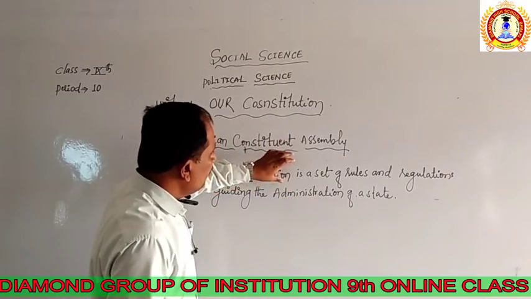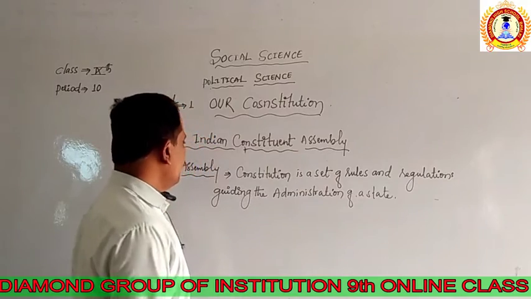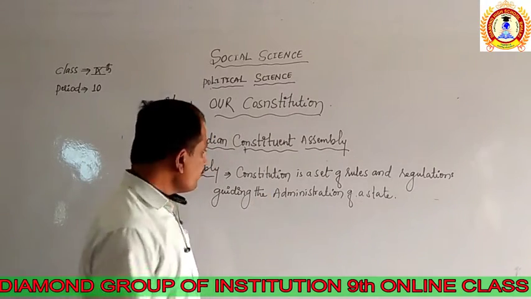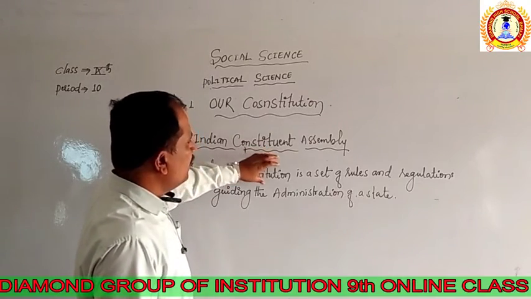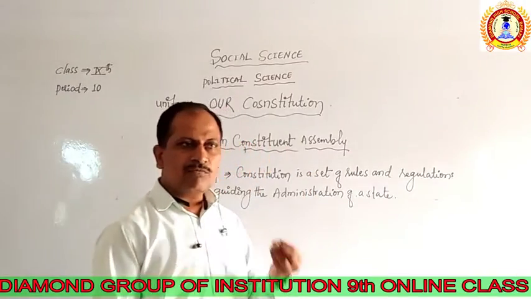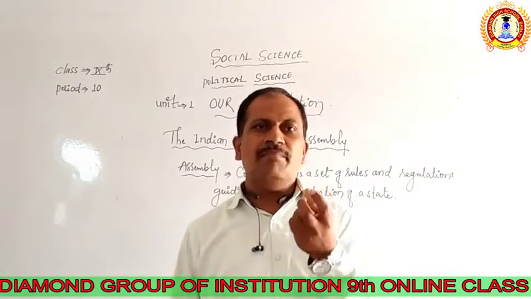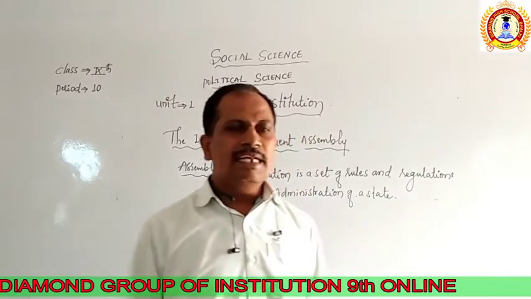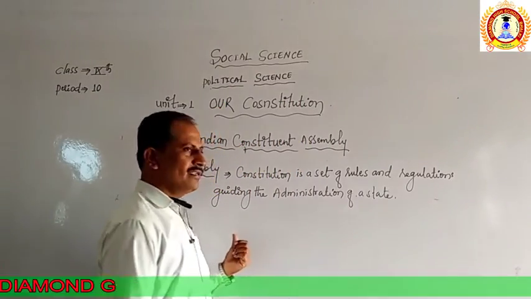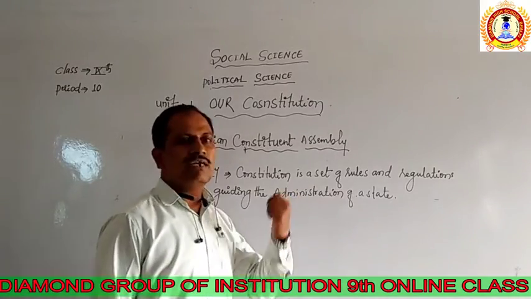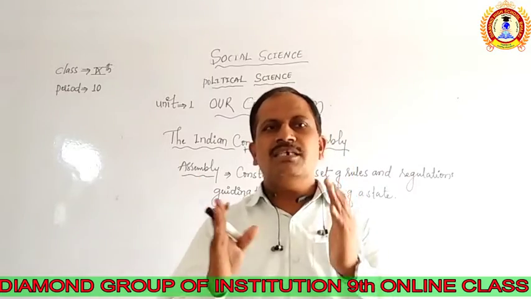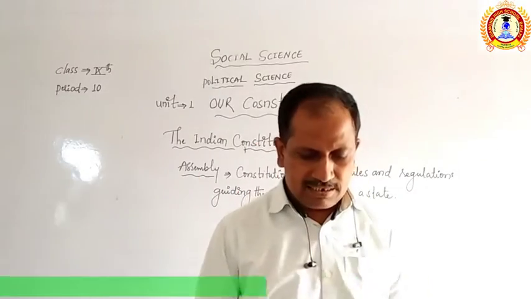The Constitution is a set of rules and regulations guiding the administration of the state. Why is the Constitution needed? It is a set of rules. There we find rules and regulations which can benefit the running of any state. It guides good administration and good administrative development in the country.